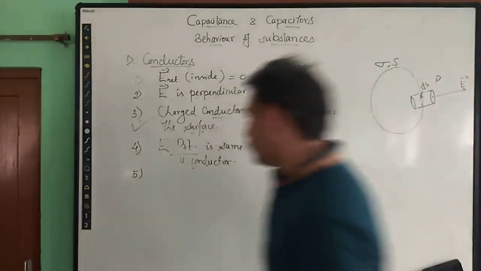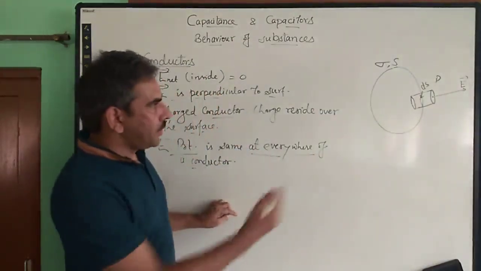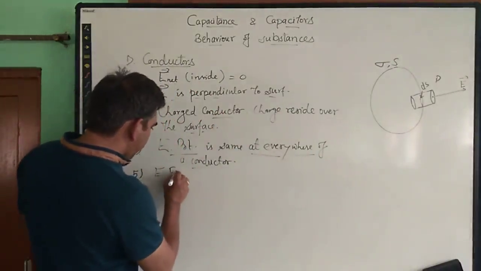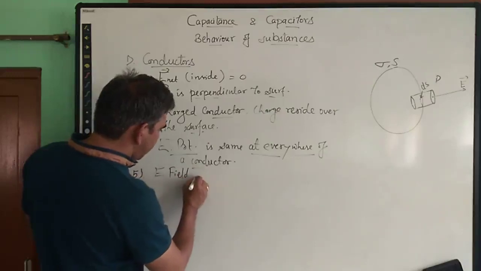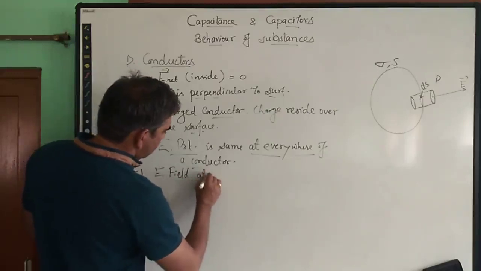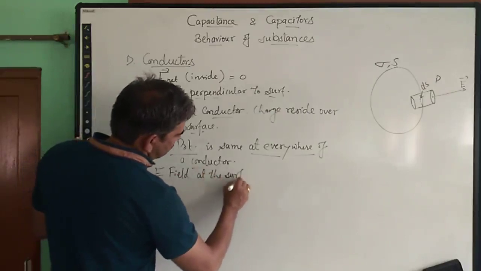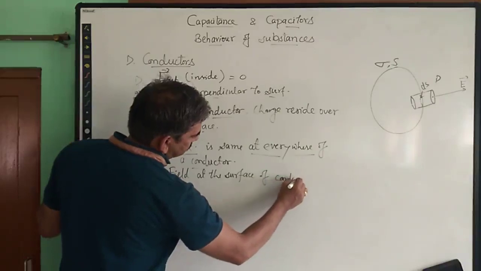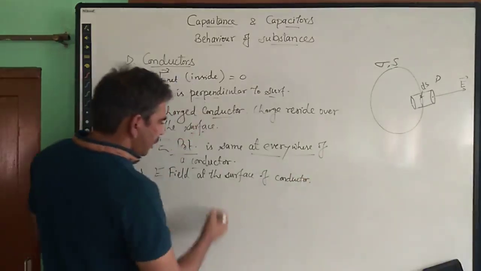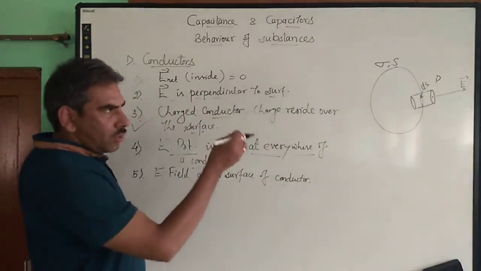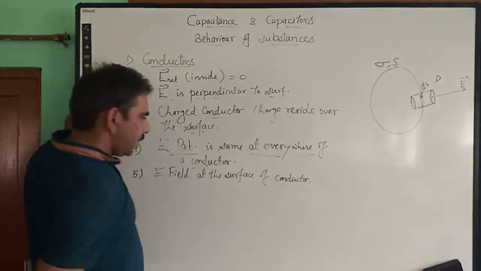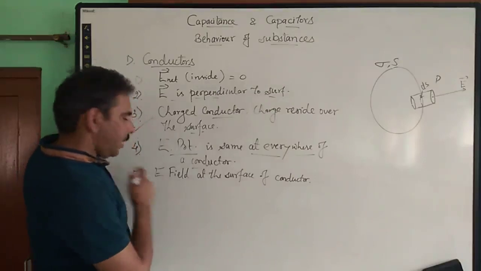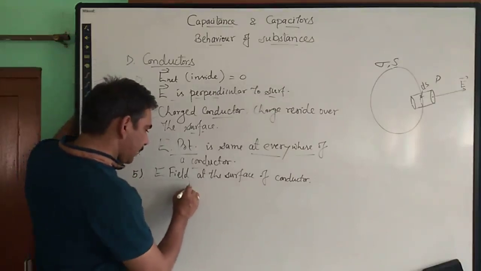So by the definition of electric flux, we can write, so we are finding the expression for the electric field at the surface of the conductor, if there is any, right? At the surface, we are taking the point just outside the surface, so the electric field will be nearly the same, right? So from the concept of electric flux, we write the expression for electric flux by the definition.